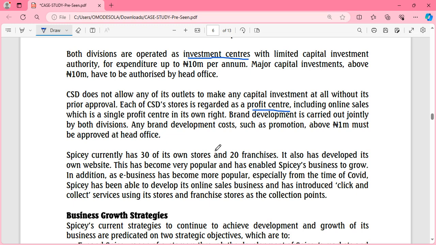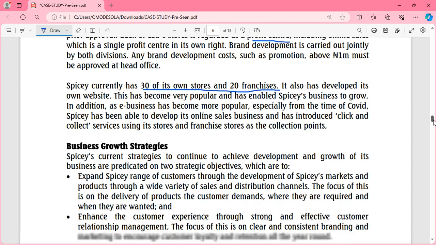It also told us about brand development, which is also approved at the head office. Currently, Spicy has 30 own stores and 20 franchises. Wow, that's something to applaud for a company that just started. The financial statements we were given were for 2021, 2022, so the company started about 12 years ago, based on the financial statements. We're not told whether 2023 or 2024 has existed yet. They stopped at 2022. A company that has existed for about 12 years, we can applaud them for that.